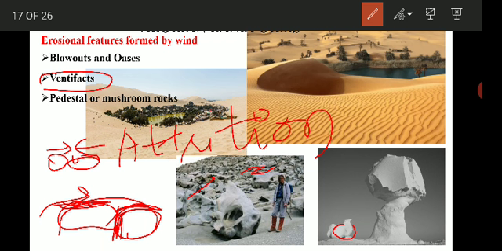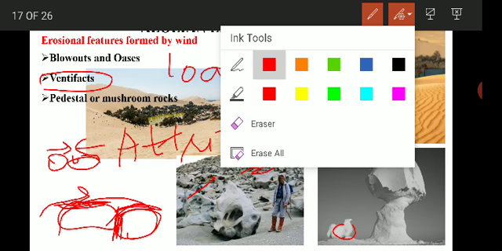Now the erosional and depositional features. When the wind is transporting the sediment, what happens? Wind is an active agent of transport of fine materials, especially sand and dust. It moves thousands of tons of these materials from one place to another. The wind can carry tons of material together, and the material under transport by wind is called the load. What is load? The material under transport by wind is called the load. The wind carries the load either in suspension or saltation.